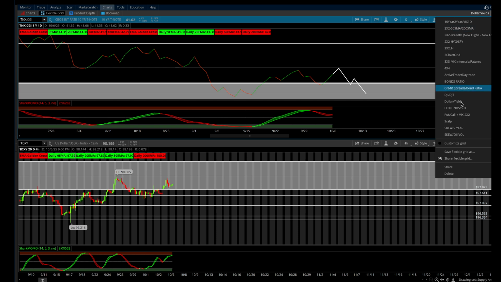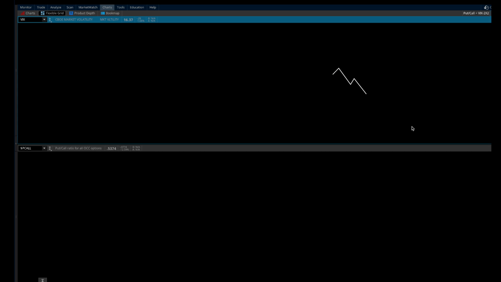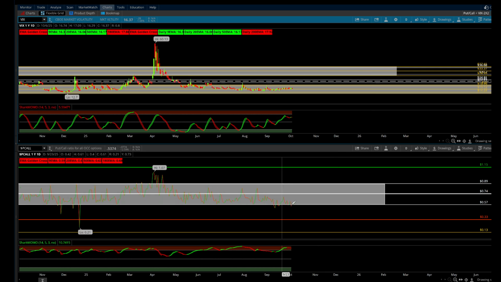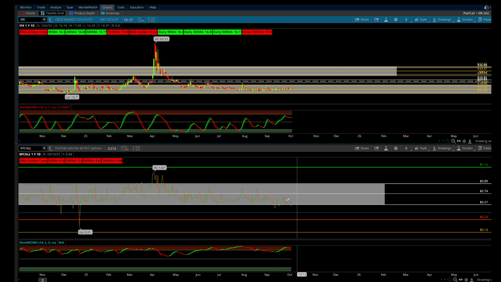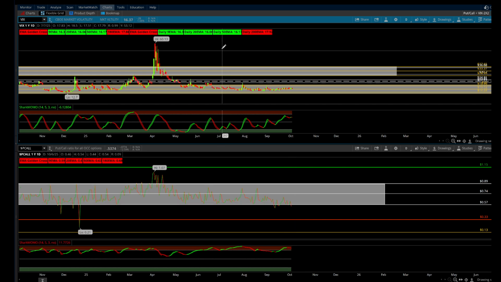And let's just keep moving along. Let's just take a quick look at the put-call ratio and the VIX. Okay, put-call ratio starting to try to break in here. A little bit interesting. Nothing really too crazy. So I could just see this snapping back within its range. But keep a note on that.